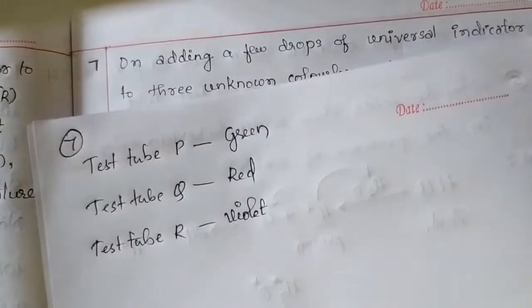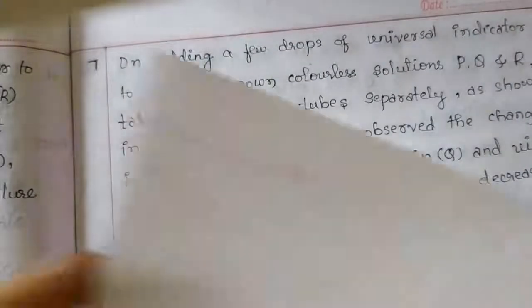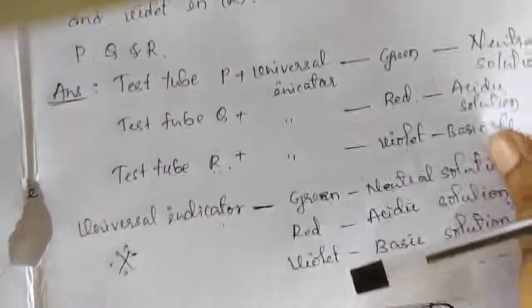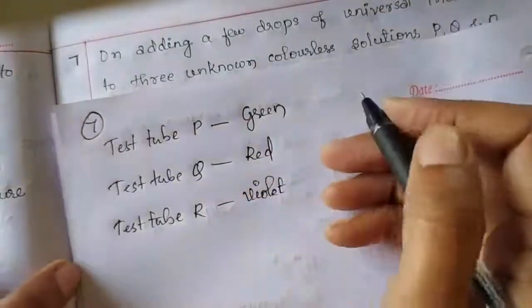So, children, remember the color change of universal indicator in neutral, acidic and basic solution. Try to remember this one. On this basis we can predict the nature of the solution in these 3 different test tubes.